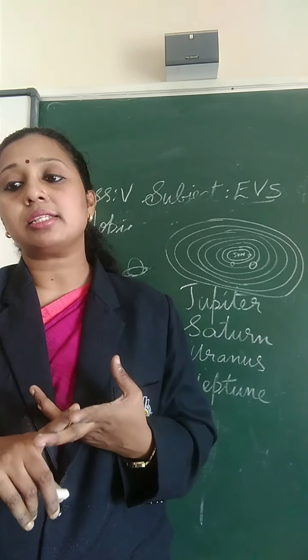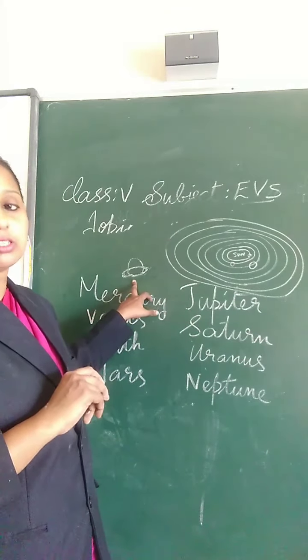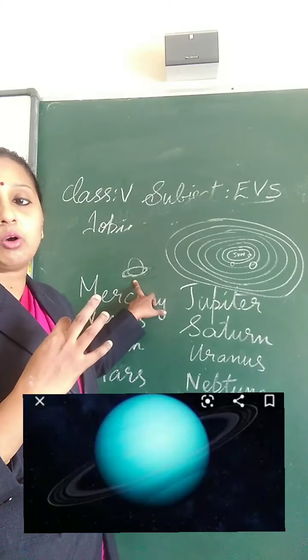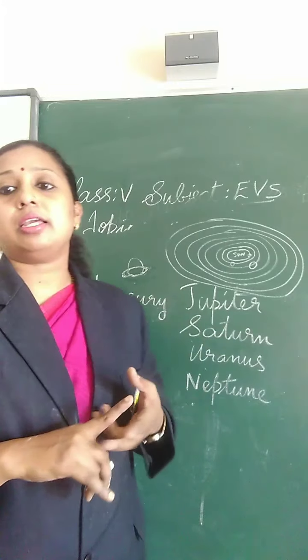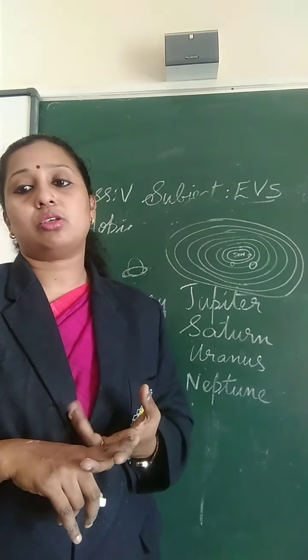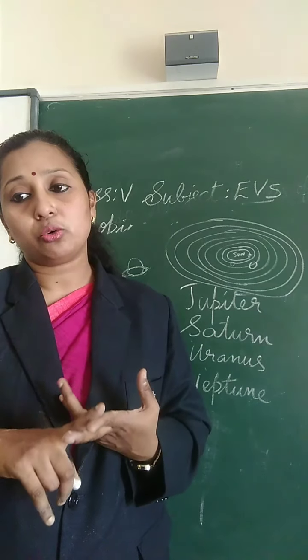It has rings which are opaque. Opaque means what? Yes, it is like light. Opaque means light. It is covered by thick clouds. So Uranus is covered by thick clouds. So this is about Uranus.